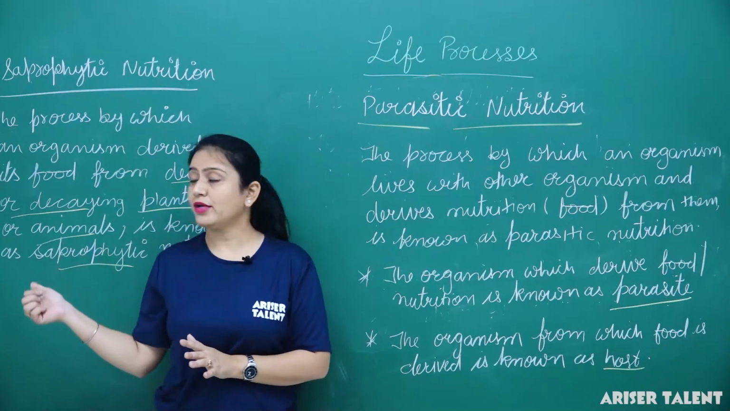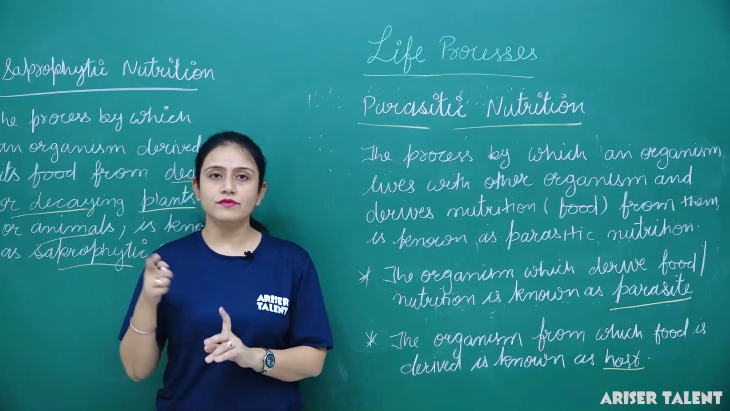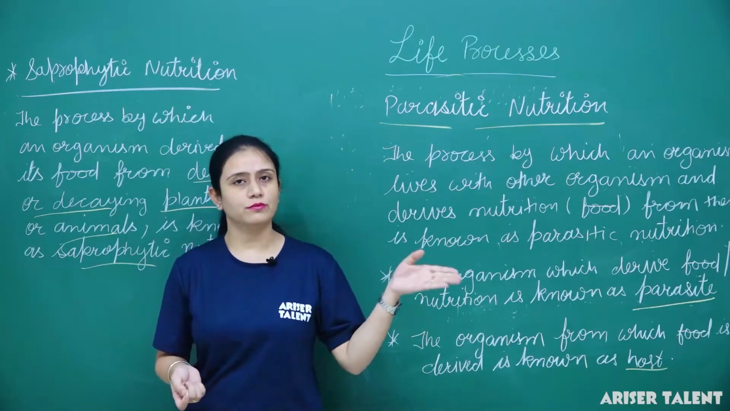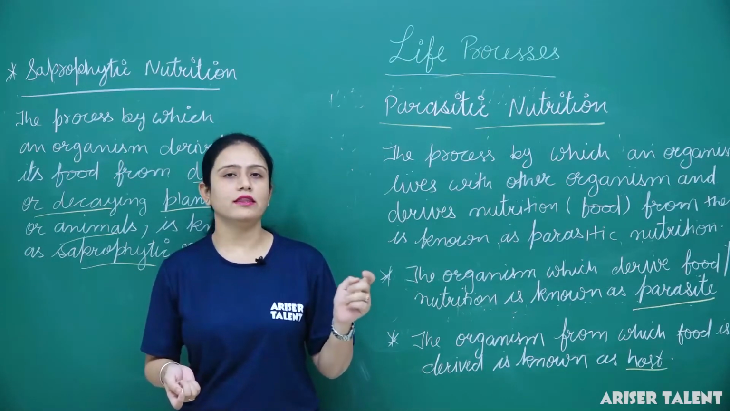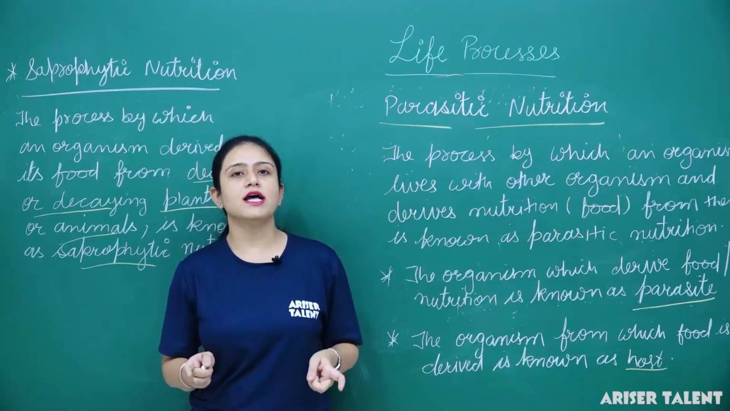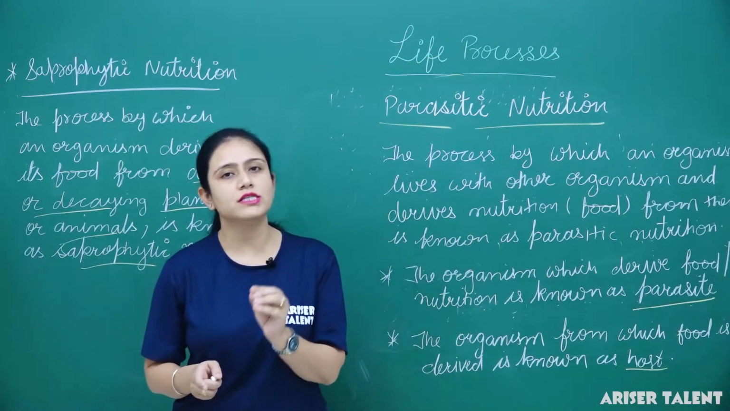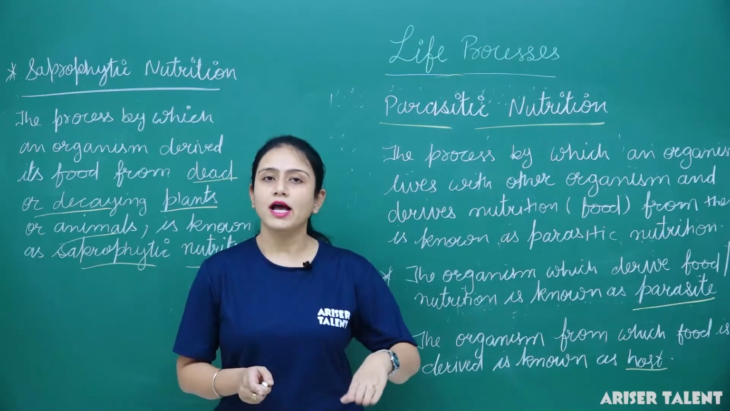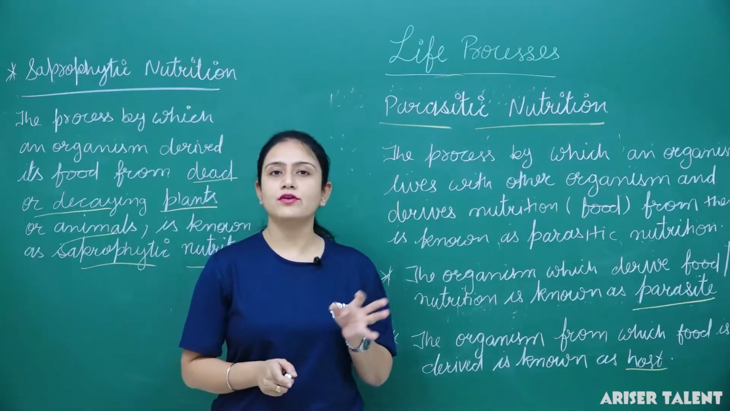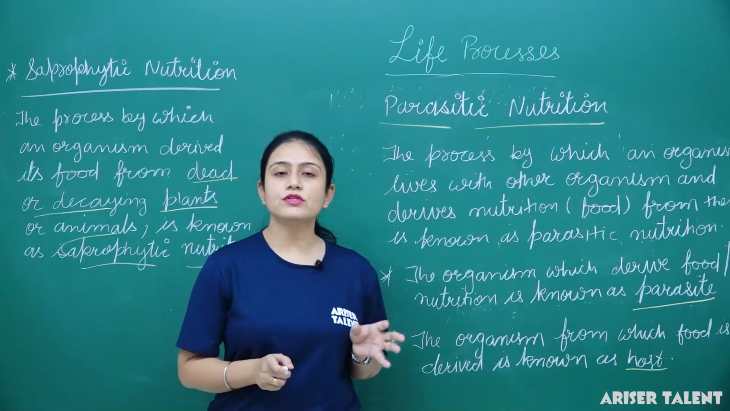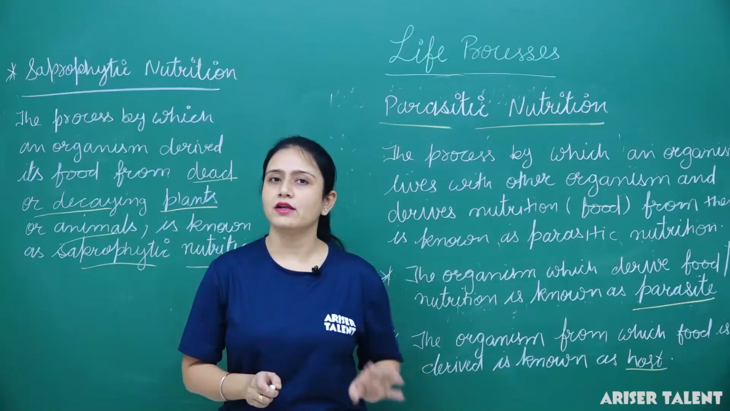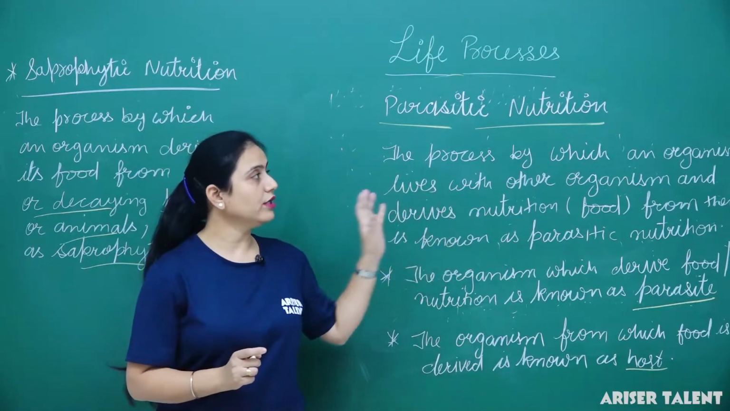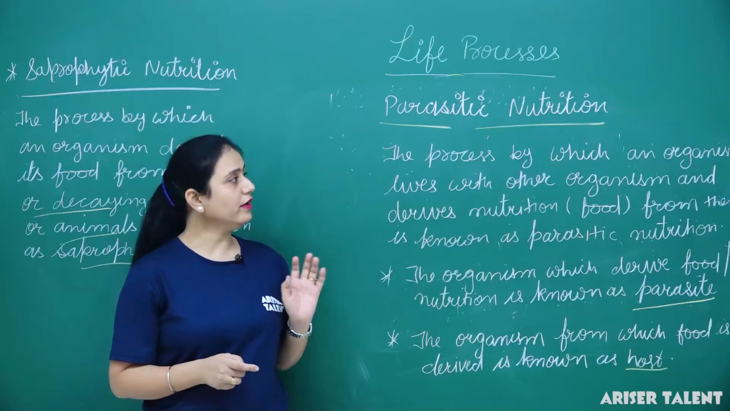So what is the big difference between them? The organisms which perform autotrophic nutrition are known as autotrophs, and the organisms which perform heterotrophic nutrition are known as heterotrophs. The difference is that autotrophs have photosynthetic pigment, which is the reason they can synthesize their own food. Heterotrophs do not have photosynthetic pigment, so they cannot synthesize their own food. Clear? So it was all about nutrition in animals. This was a general introduction.